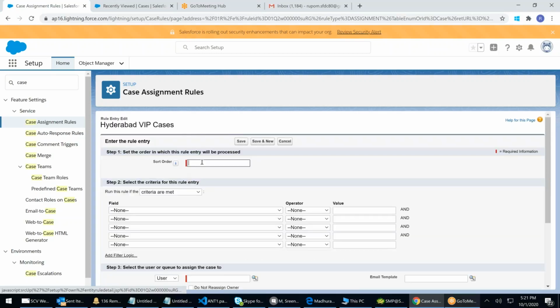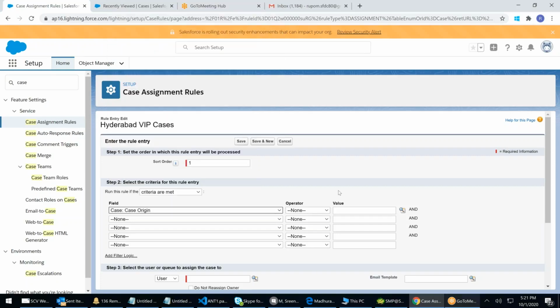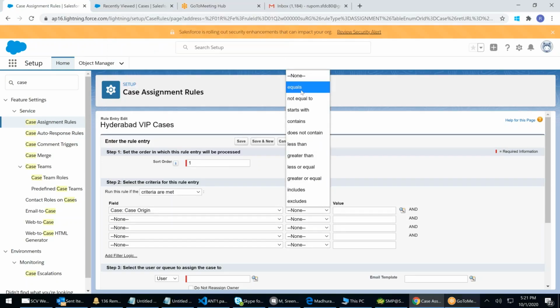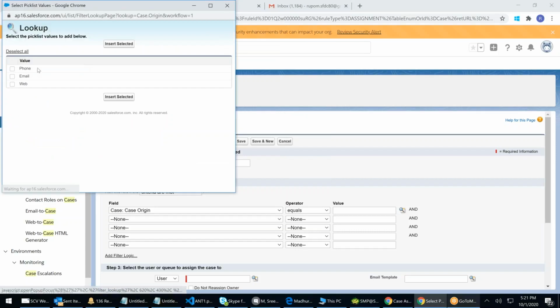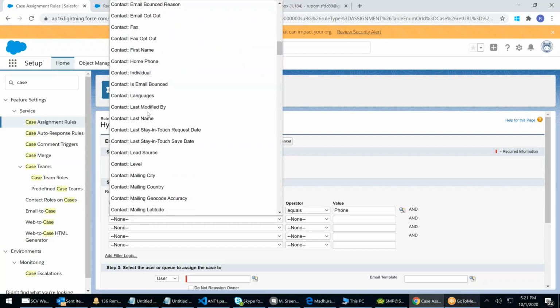Now I will write the rule. Number one: whenever case origin equals phone, somebody is calling by phone, on insert, I'll go to the contact.